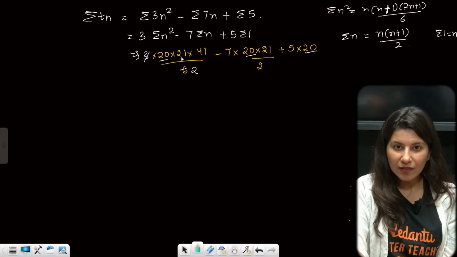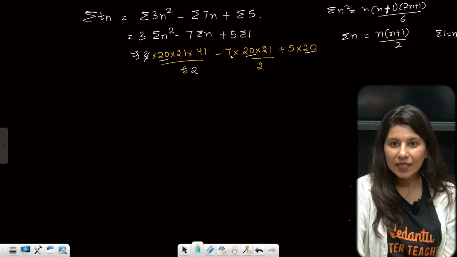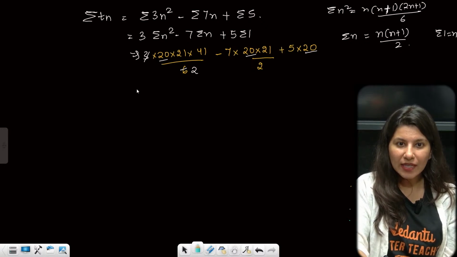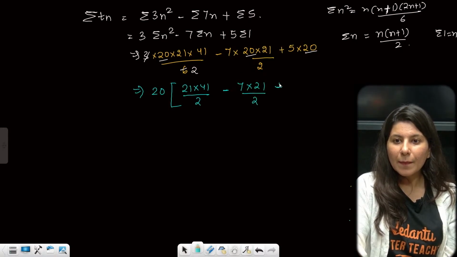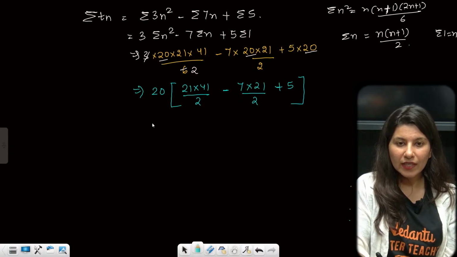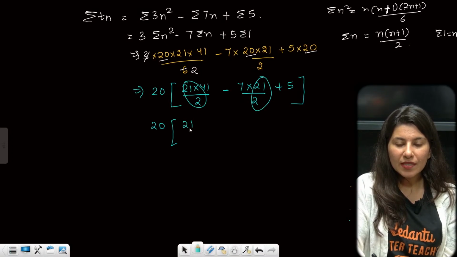n plus 1 and 2n plus 1 by 6. This is correct. Minus 7, n plus 1 by 2, and 5 into 20. Now tell me one thing, 3 ones are 3, 3 twos are 6. So I can see that 20 is definitely coming out of all the things. So 21 into 41 by 2 is correct. 20 if at all is gone, 7 into 21 by 2 plus 5 is as it is.